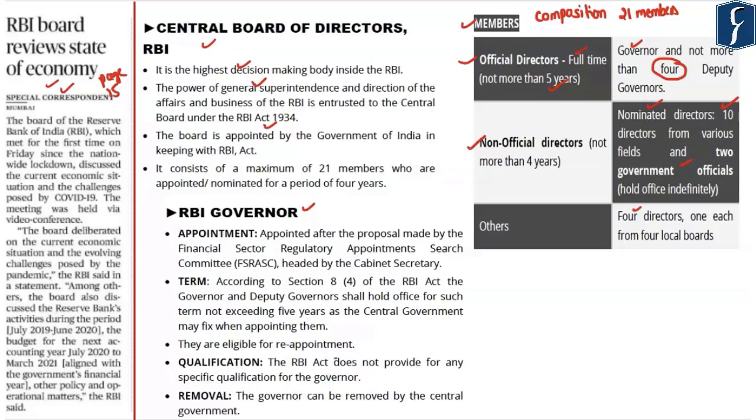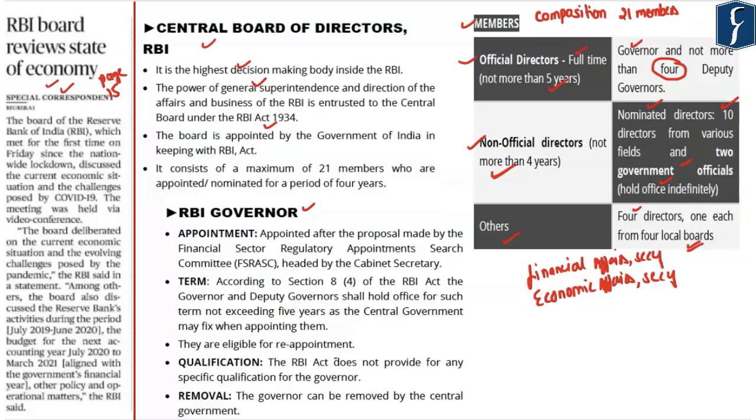With respect to the 2 government officials, they are basically the officials who represent the government in the Central Board of Directors of the RBI, and they are normally the Financial Affairs Secretary, that is the Secretary to the Department of Financial Affairs, and the Economic Affairs Secretary. So these 2 secretaries of the departments, by default, are members of the Central Board of Directors of the RBI and they hold office indefinitely. As far as the nominated directors are concerned, they are nominated for a period which is not more than 4 years. As far as the other members are concerned, they are the heads of the regional headquarters of the Reserve Bank of India.